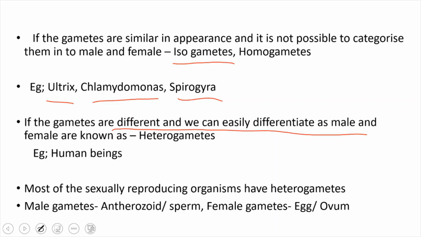Such gametes are known as heterogametes, for example human beings. The male gametes are present in antherozoids, or sperms, and the female gamete is called the egg or ovum.